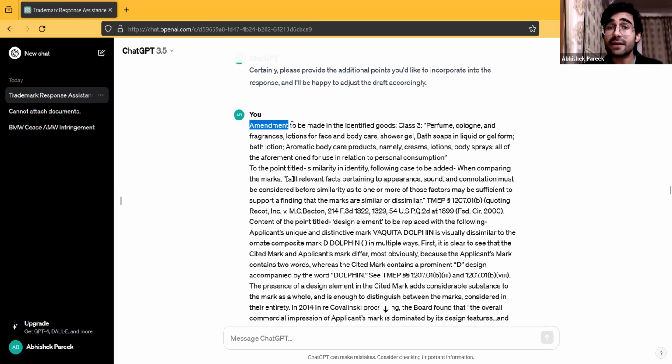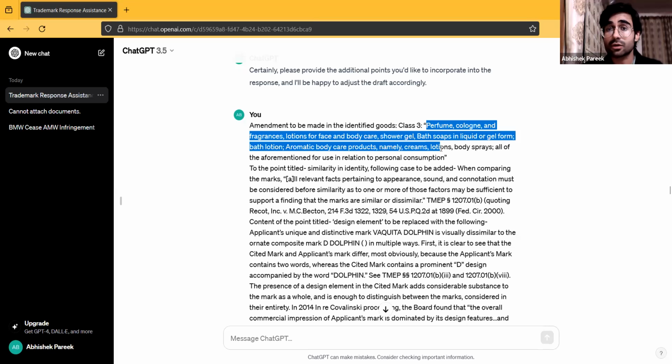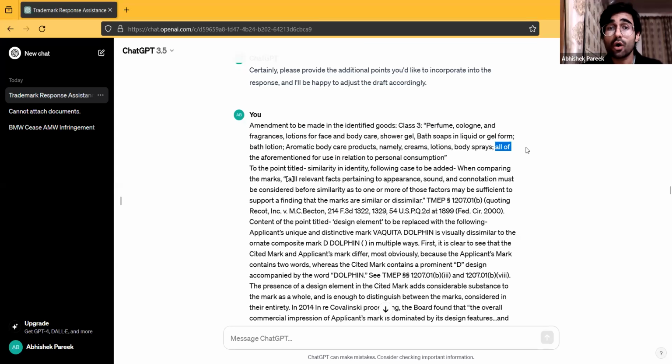Firstly, I said that amend the goods in class 3. So we know both of them are class 3, and like I discussed, one is body care products, the other is sanitary. So over here, all of this is what our client is already protecting: perfume, cologne, and so on and so forth. There is one thing that I added to it, which is all of the aforementioned for use in relation to personal consumption. So this is something which I have added over here specifically. Okay, this brings out more distinction, that I am specifying that all of my products are going to be used in relation to personal consumption only, and not for using it in toilets or other such purposes.